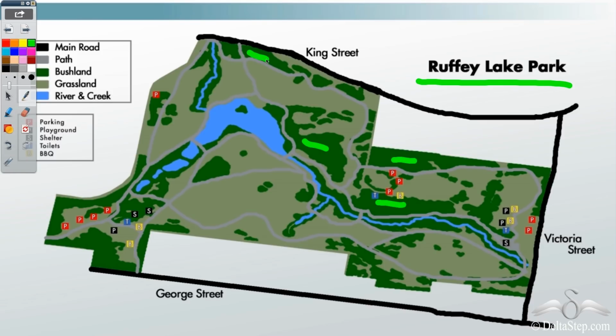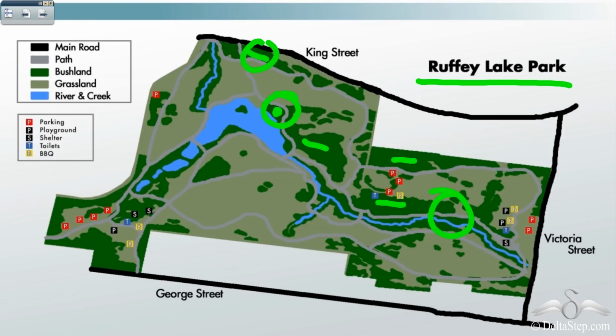Now, you cannot define that a shrub will only be here or only be here or only be here. So you cannot use a symbol here. So for these things which are spread in a large area and you cannot have a fixed point where you would say that this thing is located only at this place, for these things we use colors. So here you can see this color is for main road. So this is the main road. Then this color has been used for path. So these are the different paths inside the park. All these with this color are paths.